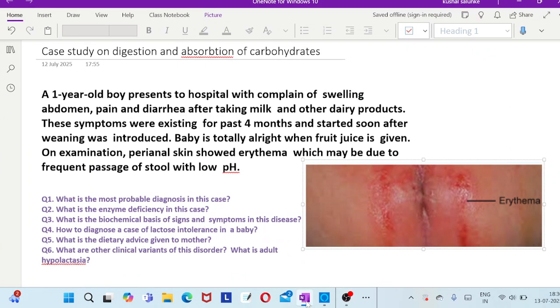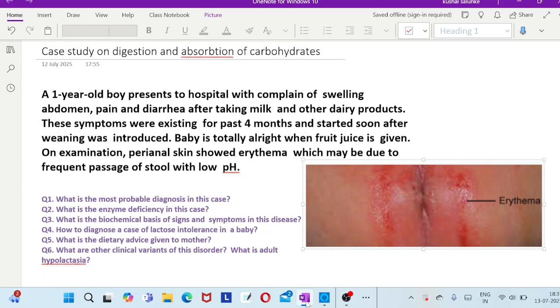Okay, these symptoms started soon after the weaning was introduced. Weaning means you have to stop the breastfeeding and shift from breastfeeding to solid foods. So these symptoms will start at the time of or after the weaning period was introduced. The baby is totally alright when fruit juice is given. So when you replace the milk product with any fruit juice, the symptoms do not appear. This is also a very characteristic point.